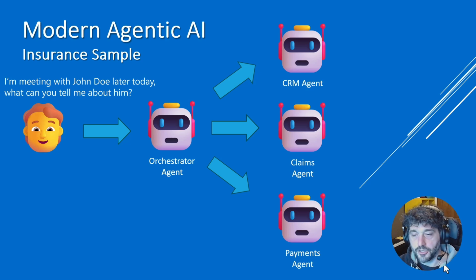The claims agent to get information about the latest claims or the past claims and understand how they were managed. And the payments agent to understand, is this customer paying on time? Are we charging him a lot, or did we increase the premium lately?